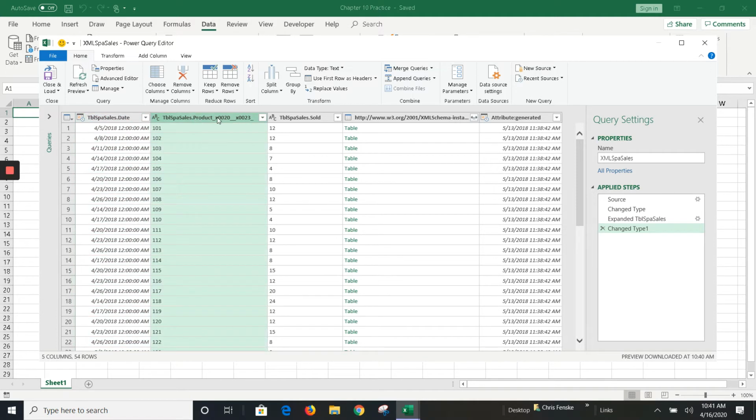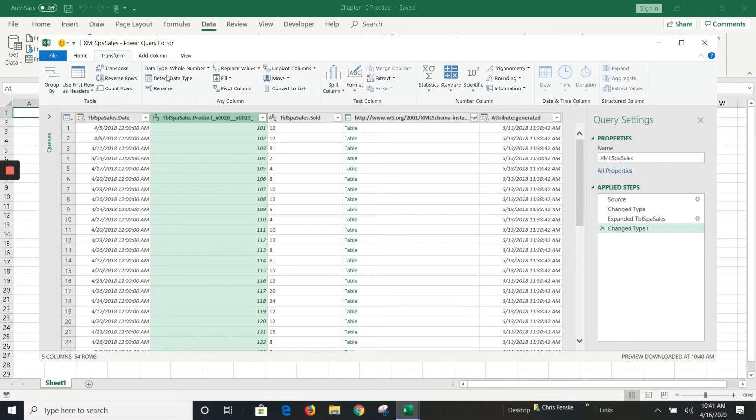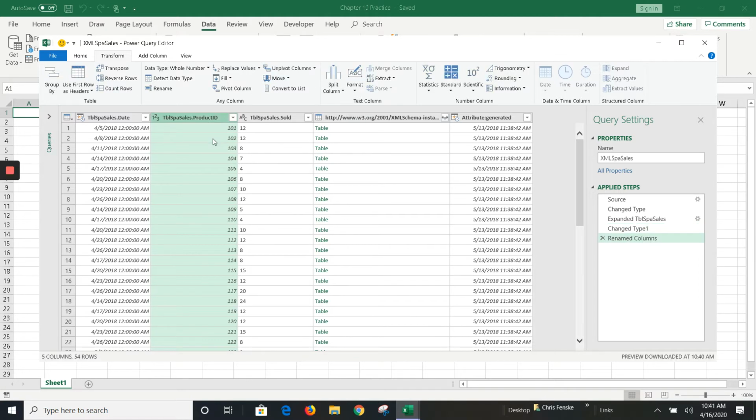Another thing that you might want to do: notice the name here is kind of crazy. And also the format, notice that it's over here to the left. This is not text, this is a whole number. Another thing we want to do is change the name of this column heading. So you go to Transform, and right here under Any Column we can rename, because that's the one we have selected. I'm going to call this TB spa sales dot product ID. I'm going to press OK, and that changes the column heading.